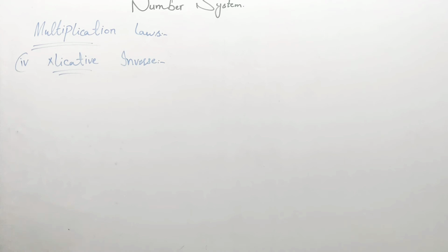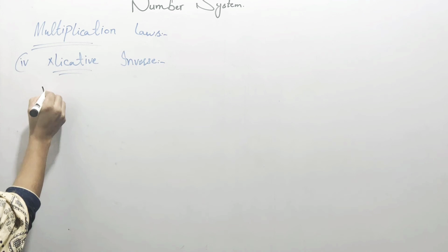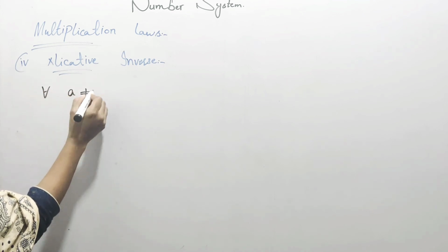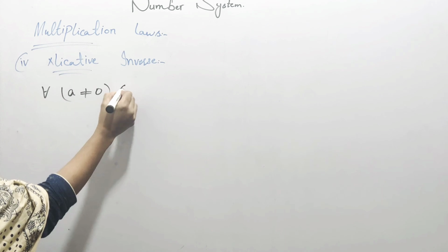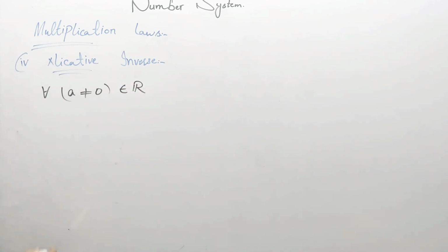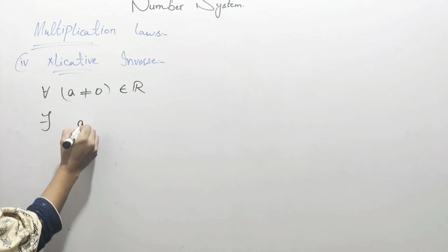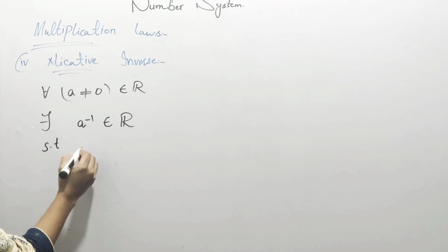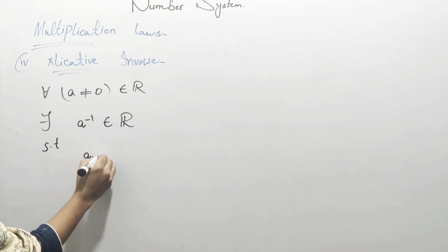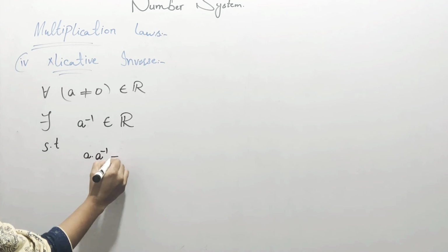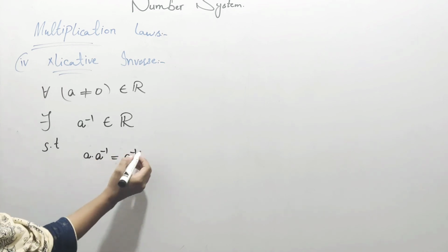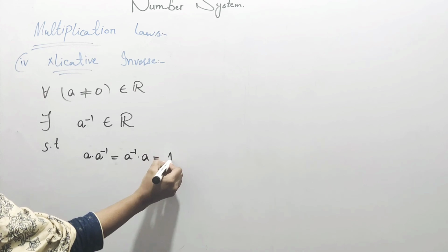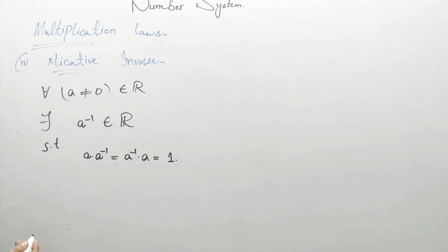Multiplicative inverse property says that you take a non-zero number from the real line, then there exists its inverse in the real line such that you multiply a by this inverse or this inverse by a, the answer will be the multiplicative identity, which is 1.